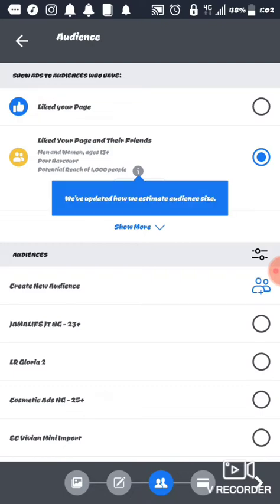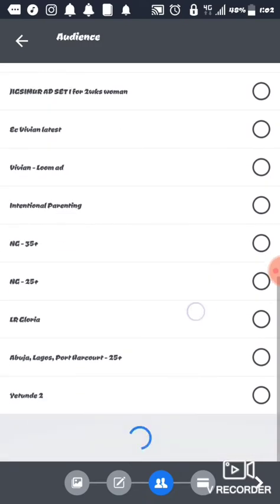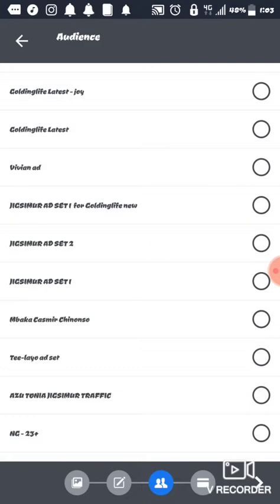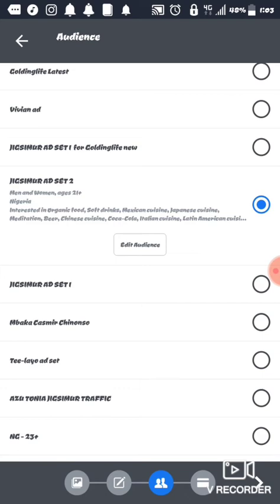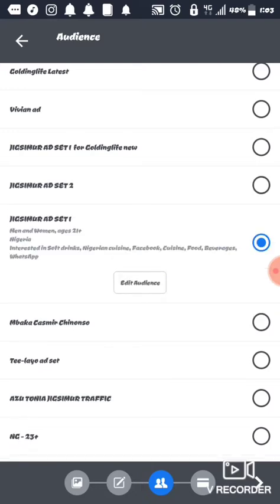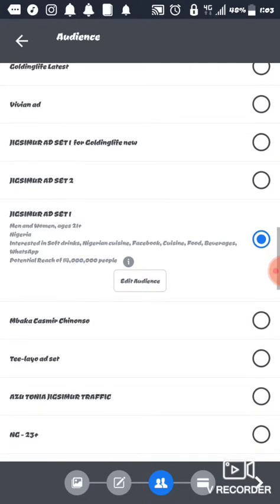So I already have a target. I already have an audience that I've created before. I have named it Jigsaw ad set 1 and ad set 2. You can see Jigsaw ad set 2. So I'll select it, or Jigsaw ad set 1. See? Each of the ads will deliver to about 14 million people.